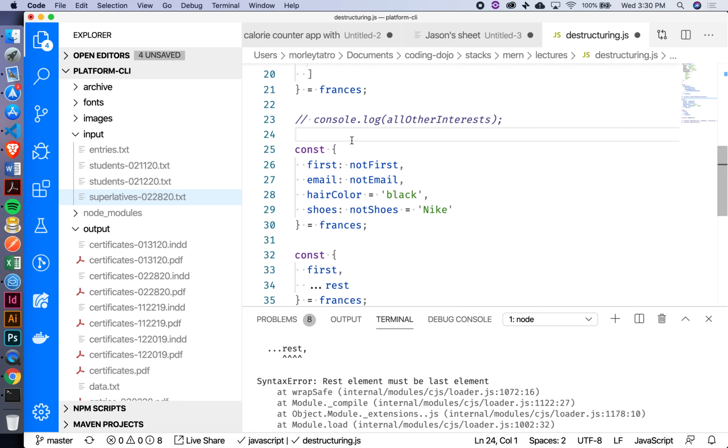And then what's happening here on 28 and 29? Hair color has a default. And shoes takes in an alias. Yes, we're aliasing shoes, and we're saying we want to call this not shoes.